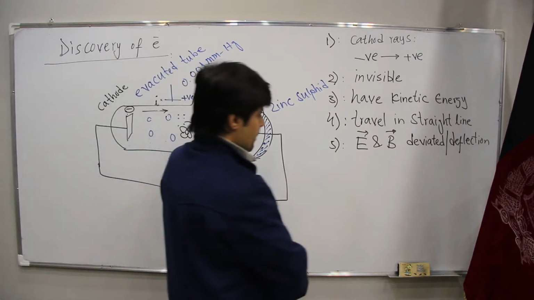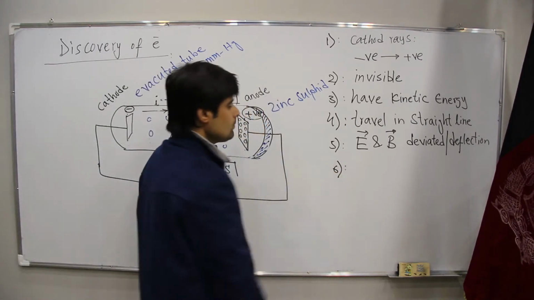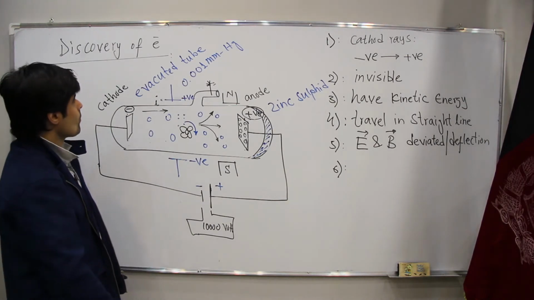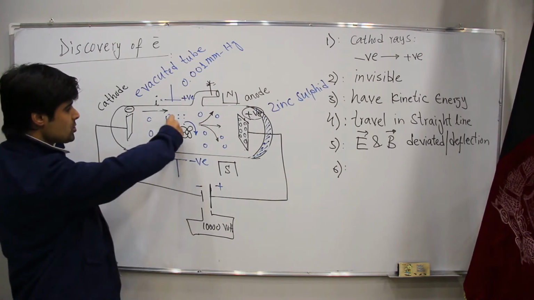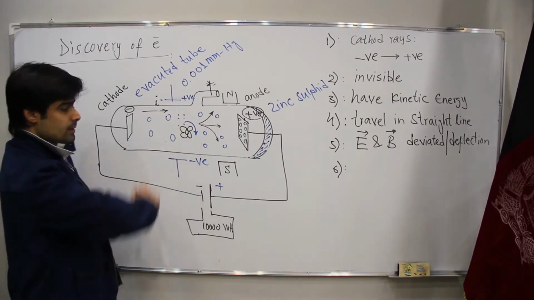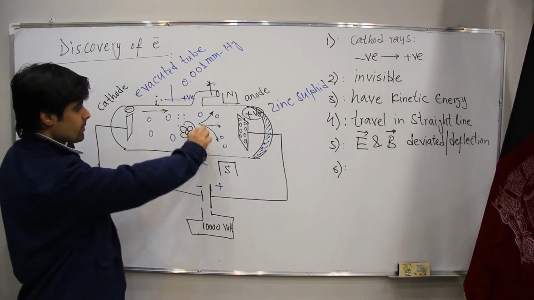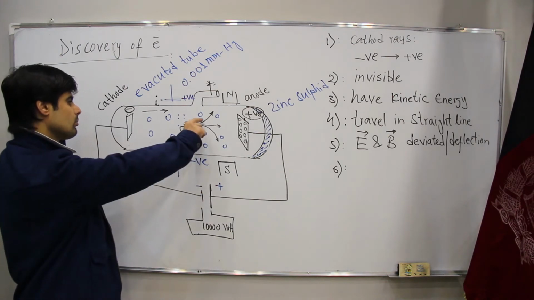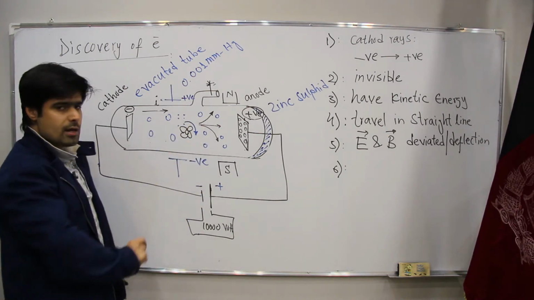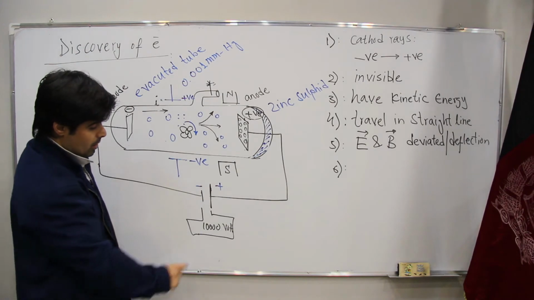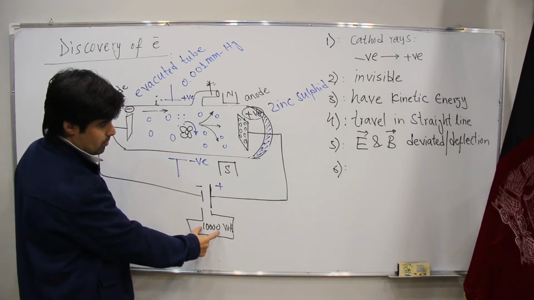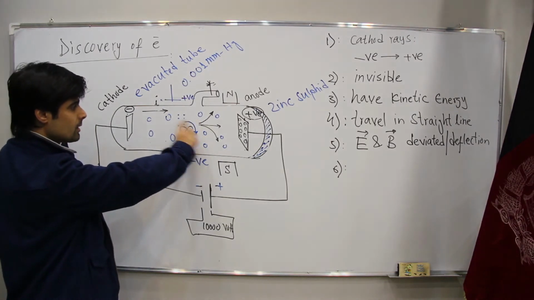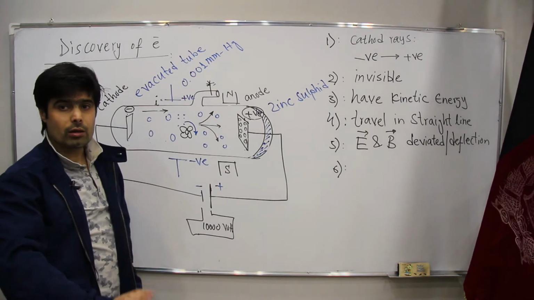And number 6, Thomson changed the gas. First he put, for example, hydrogen. Second he put oxygen. Third he put nitrogen. Whatever the gas is, by high voltage and also by lowering the pressure, he saw the same characteristic in all gases.